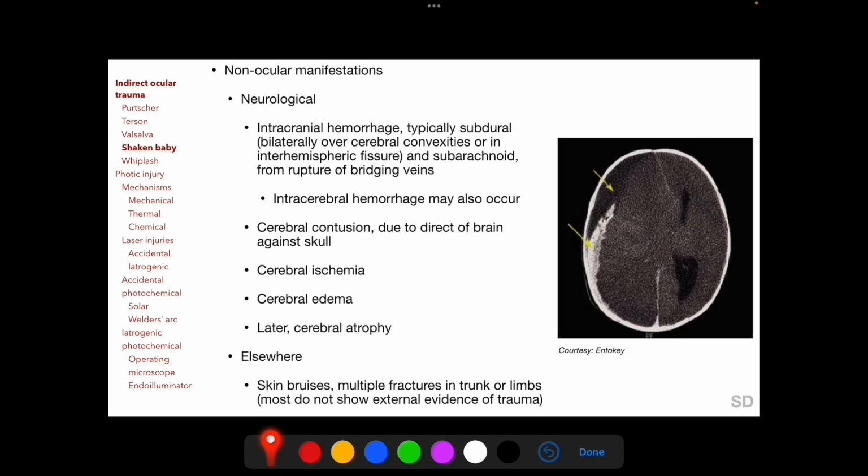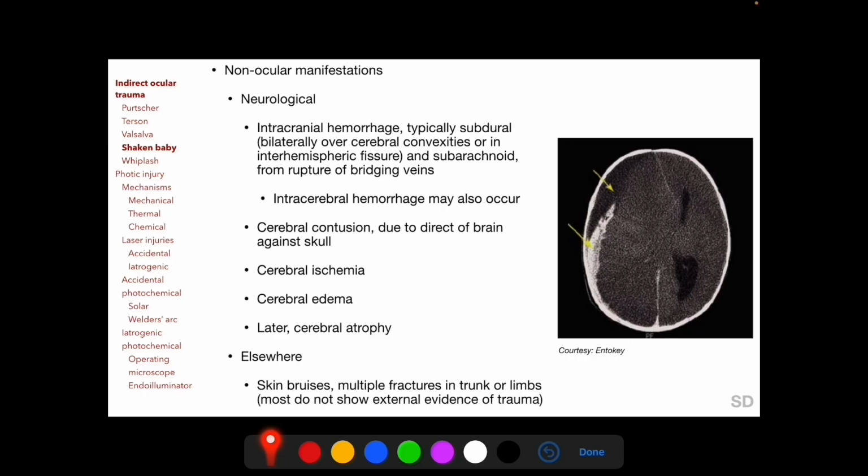Neurological manifestations of shaken baby syndrome are intracranial hemorrhages, typically subdural and subarachnoid hemorrhages from rupture of bridging veins, which occurs during violent shaking. This CT scan image shows 2 episodes of subdural hemorrhage in a patient with shaken baby syndrome.